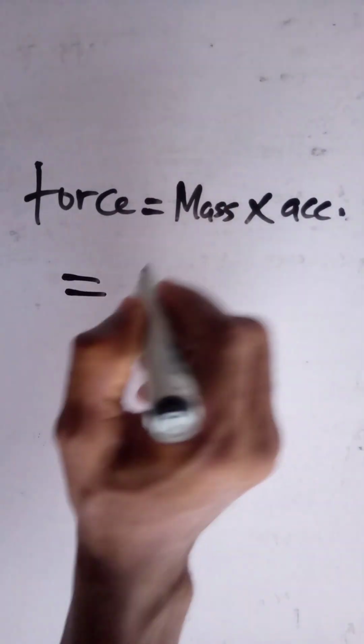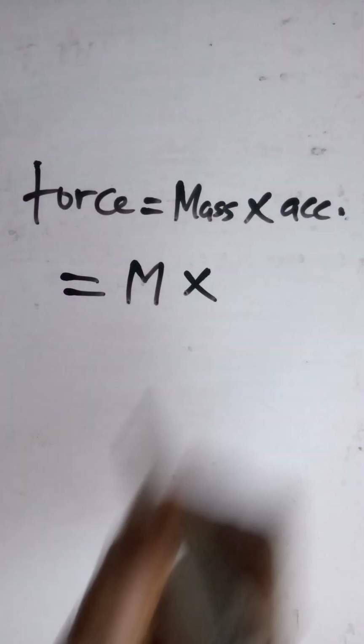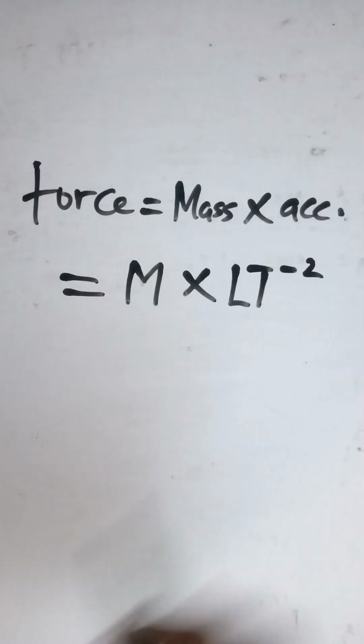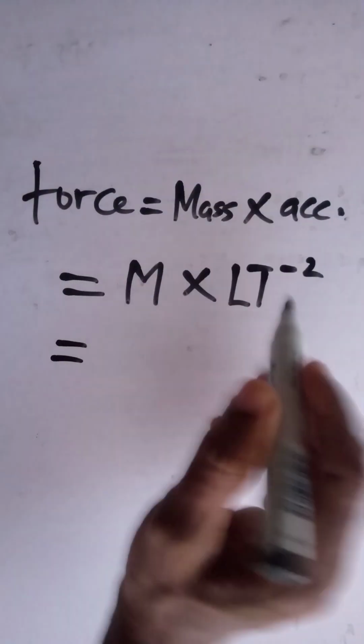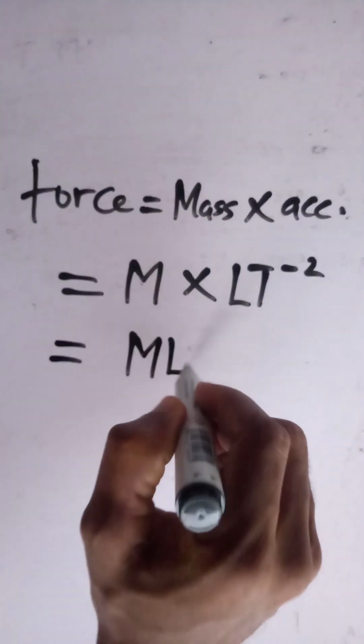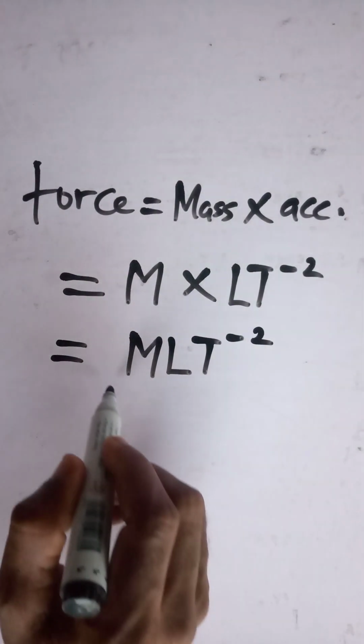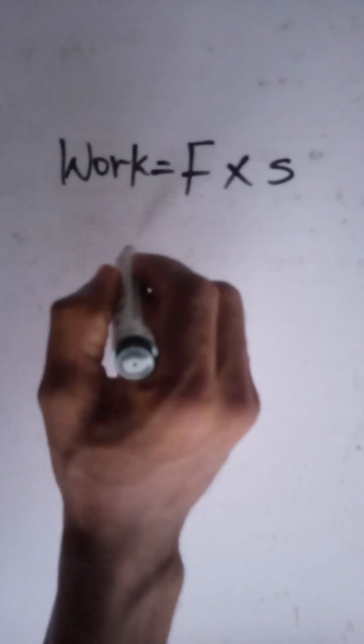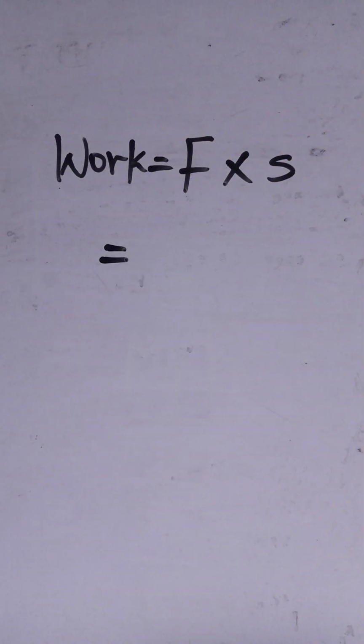Okay, so our mass remains m and acceleration remains LT to the power of minus 2. So when we multiply this, we have MLT to the power of minus 2 as the dimension for force. Okay, next let's check the dimension for work done. Dimension for work is force times displacement. Force times displacement, and recall we already have the dimension for force to be